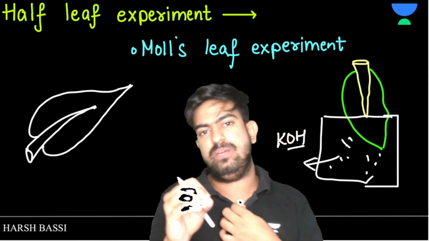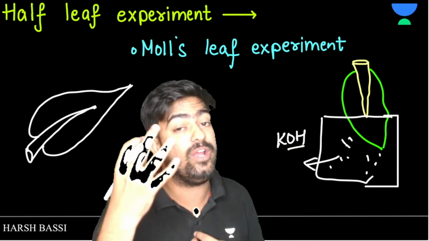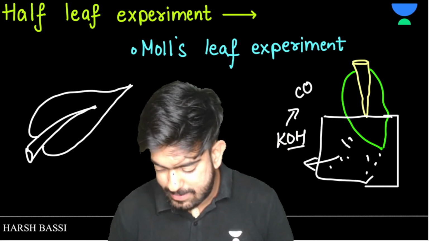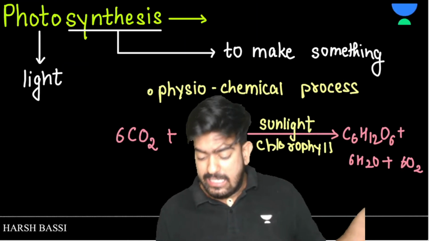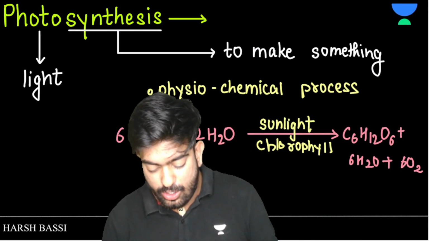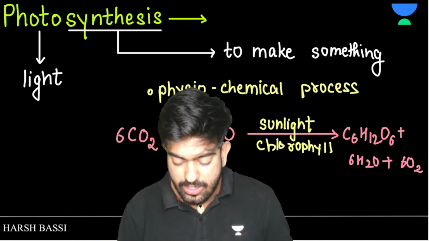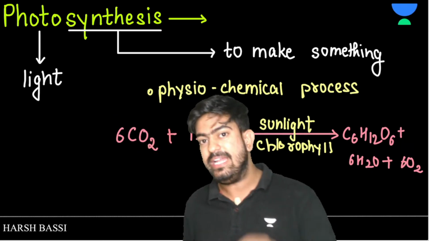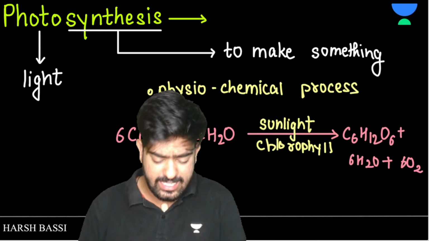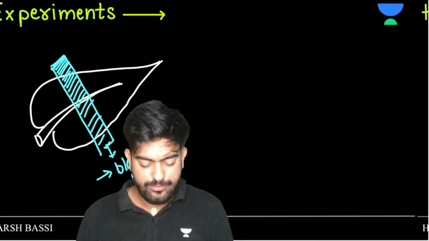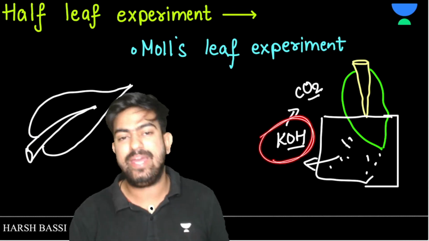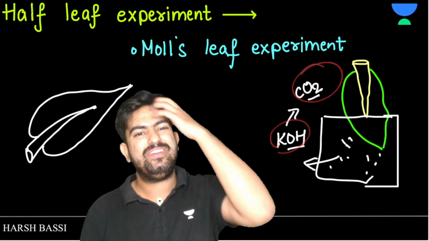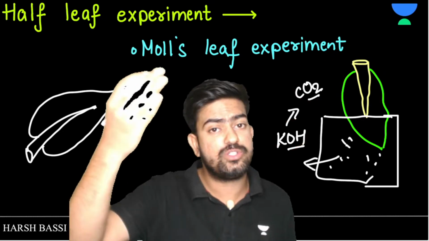This KOH is basically a carbon dioxide absorber. It absorbs carbon dioxide. Recently we discussed the necessity of carbon dioxide in photosynthesis. If there is KOH, there is no carbon dioxide, and if there is no carbon dioxide, then how will photosynthesis be performed?